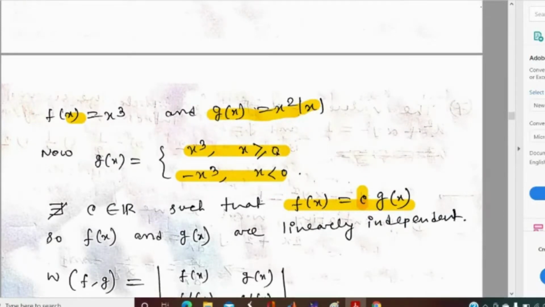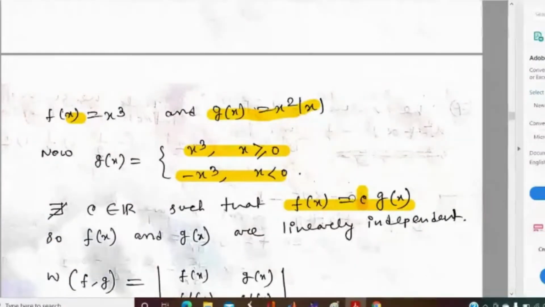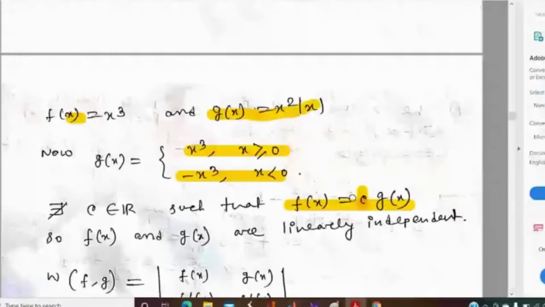For x greater than or equal to 0 we can get c equal to 1, because fx equals gx there, but throughout the whole real line, for all x belongs to R, fx equals c into gx does not hold. So the functions are not linearly dependent, and then the functions must be linearly independent.